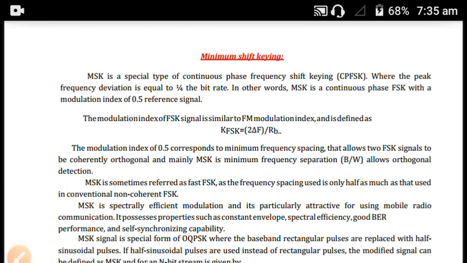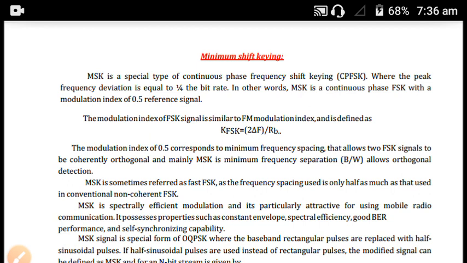Here the modulation index is denoted by K. The modulation is similar to KFSK, so MSK is a special type of continuous phase frequency shift keying. The modulation index of KFSK is equal to 2 del f by RB.